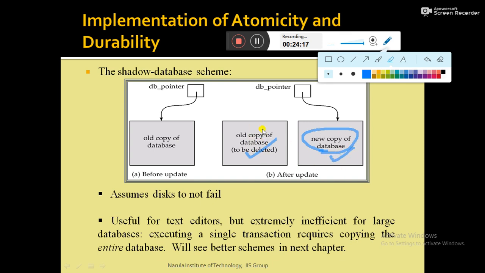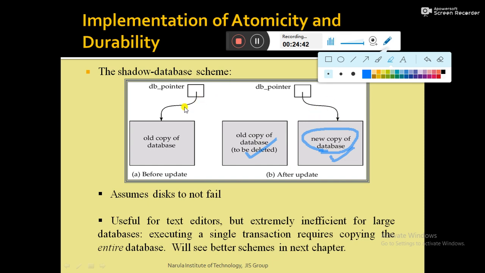That means the original copy, the shadow copy, remains intact. No alteration or modification has been done yet. All the modification has to be on the new copy of the database. Clear?